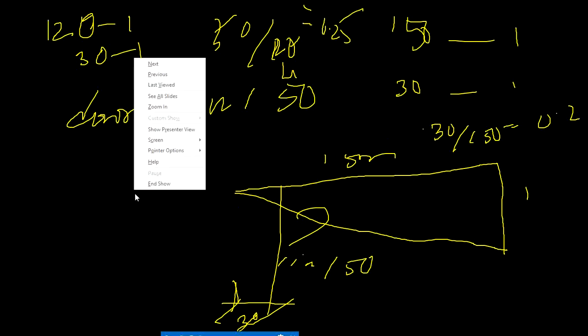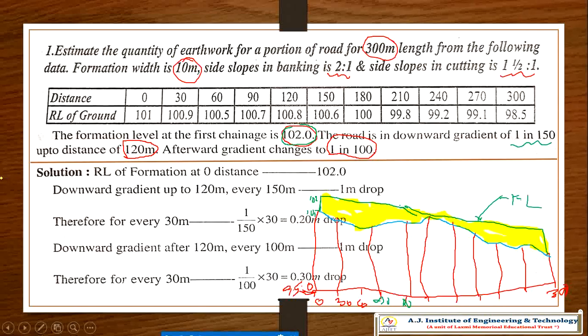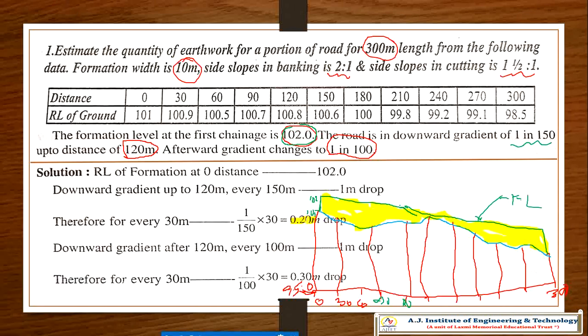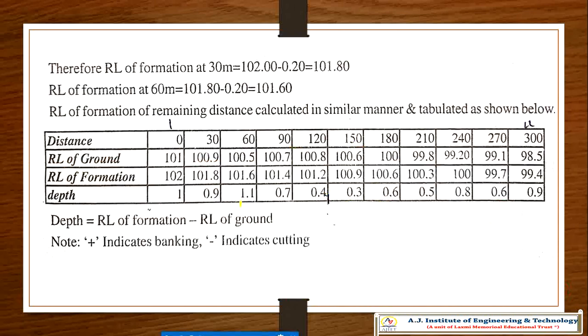I will go back. So now here, 0.2 meter for every 30 meters on the 1 in 150 gradient. See, 0.2 for every 30 meters. And 0.3 meter for every 30 meters on the 1 in 100 gradient. Not 120, 100, sorry, it's 100. So it should be 30. Okay, so now I hope you got the figure. All are banking. Let it be this figure. So now we'll go directly to the problem.